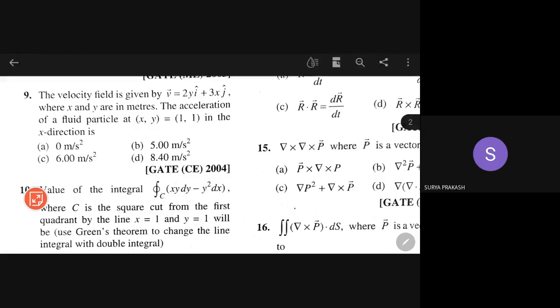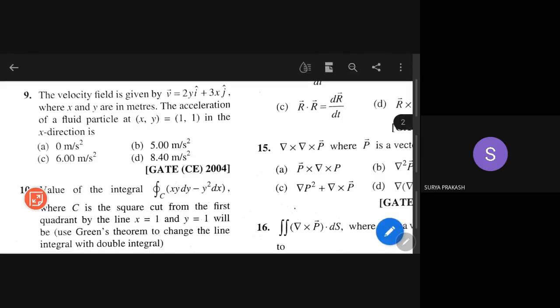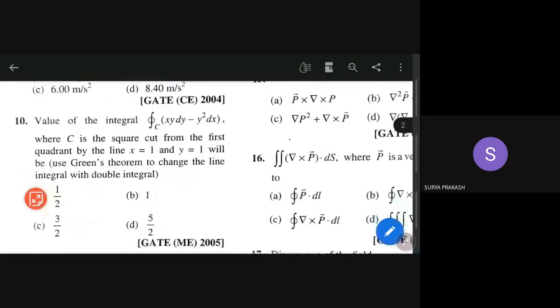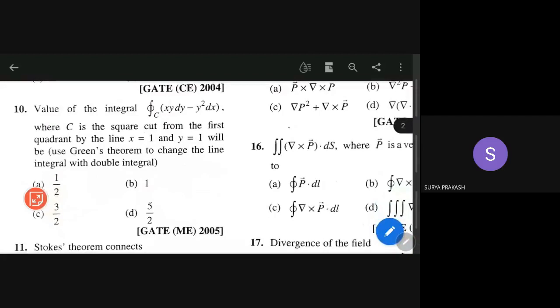Now this we have to see. The velocity field is given by this, where the acceleration of a fluid at x, y is 1 in the x direction. This application we will see separately, velocity and acceleration applications, in the next class.